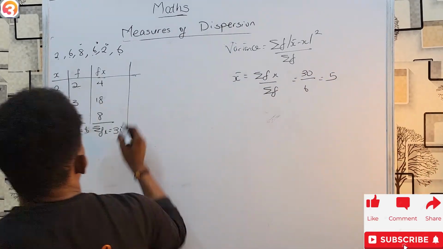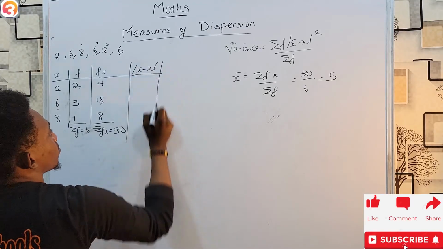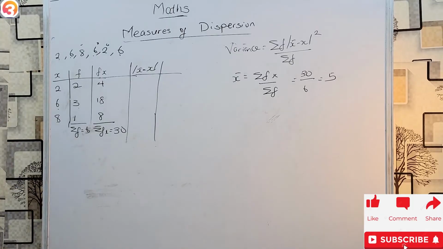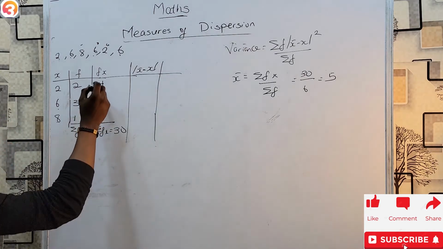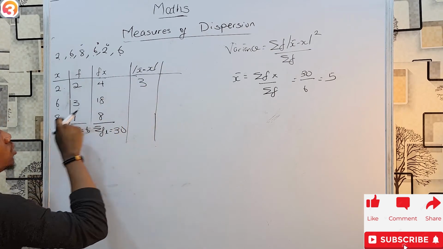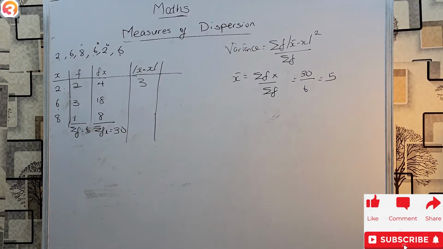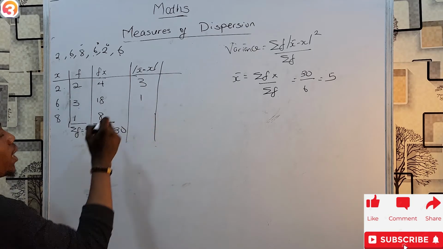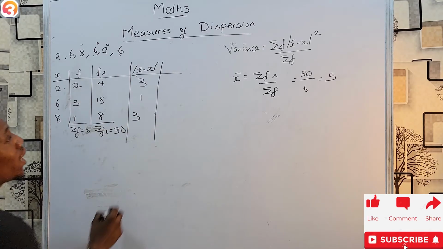And now, once I know my mean, I can go to the next step. Mean minus x. I hope you see how easy this is. That's why I like the table method. You can just get each of your values one by one. Mean minus x. My mean is 5. 5 minus x, x is 2 here. 5 minus 2 is 3. 5 minus 6 is what? Minus 1, but again, absolute 1. 5 minus 8 is minus 3, absolute is 3. But we're not quite done. We have to square them.